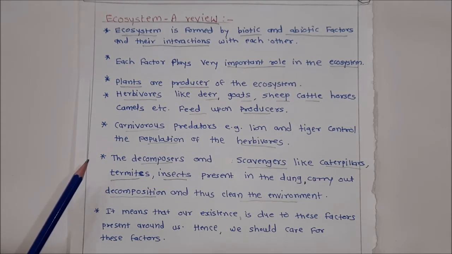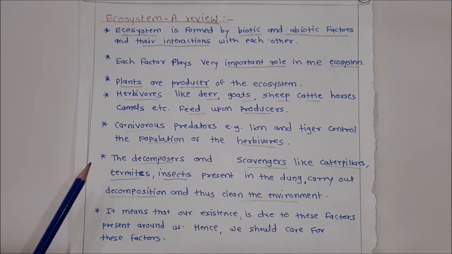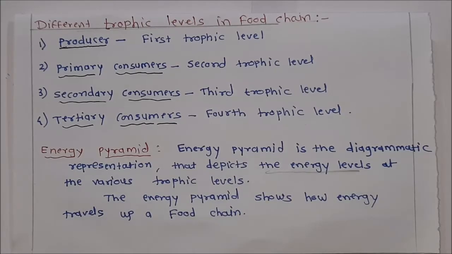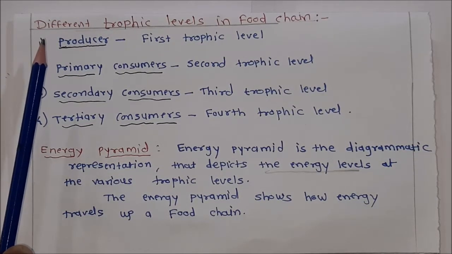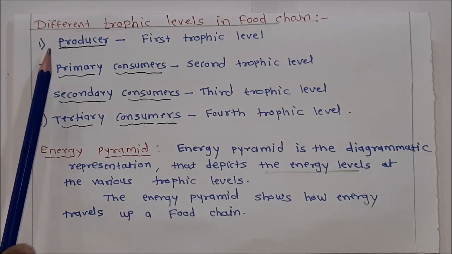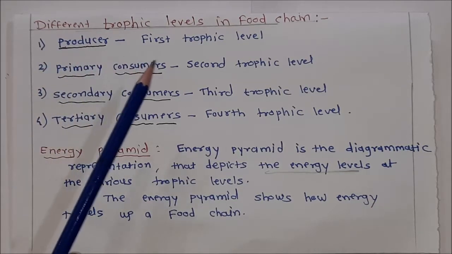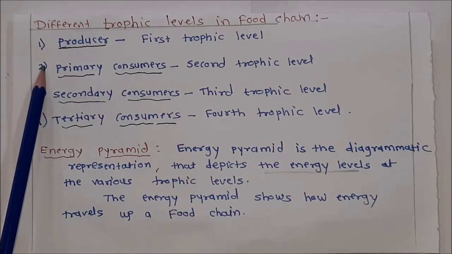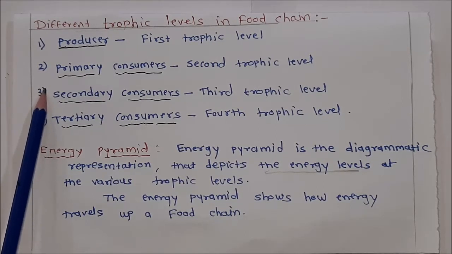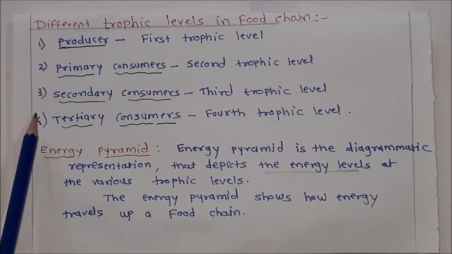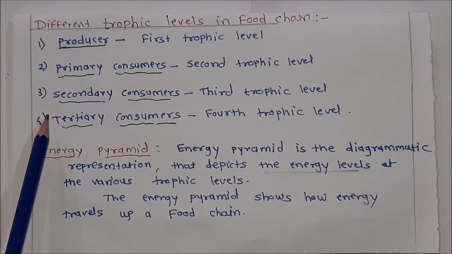It means that our existence is due to these factors present around us. Hence, we should care for these factors. Students, you studied different trophic levels present in food chains like producers, first trophic level; primary consumers, second trophic level; secondary consumers, third trophic level; and tertiary consumers, fourth trophic level.